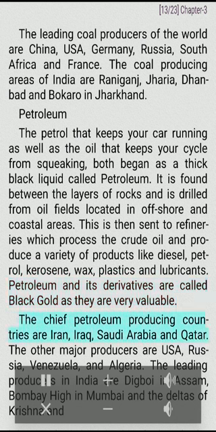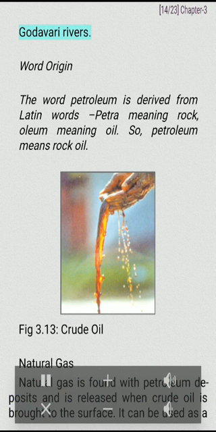The chief petroleum producing countries are Iran, Iraq, Saudi Arabia, and Qatar. The other major producers are USA, Russia, Venezuela, and Algeria. The leading producers in India are Digboi in Assam, Bombay High in Mumbai, and the deltas of Krishna and Godavari rivers. Word origin. The word petroleum is derived from Latin words petra meaning rock, oleum meaning oil. So, petroleum means rock oil. Fig. 3.13. Crude oil.